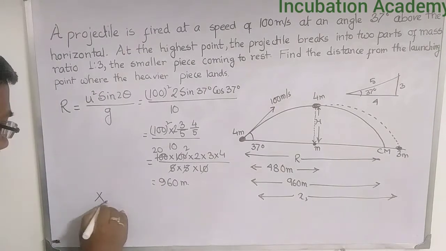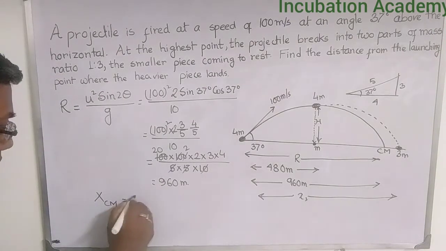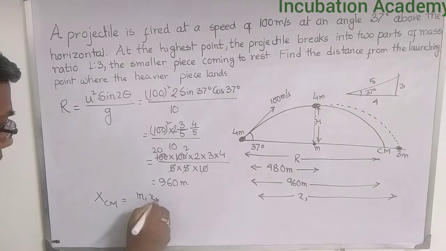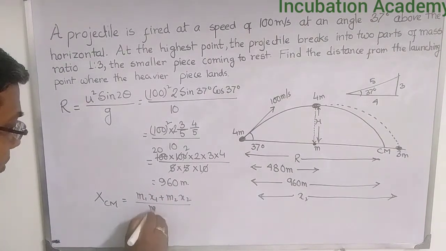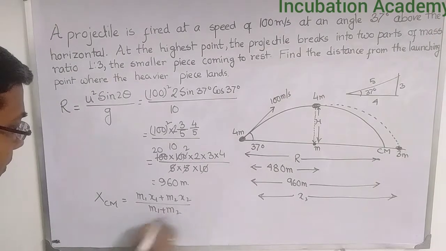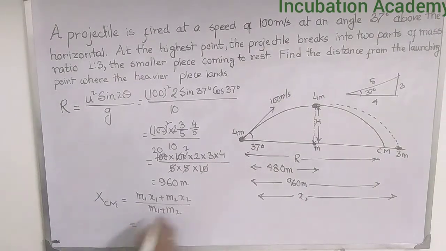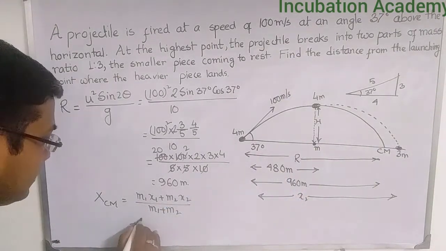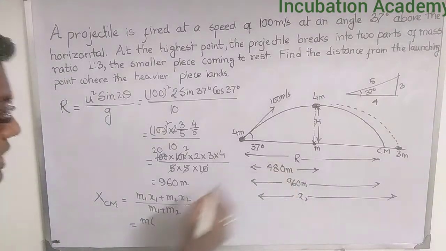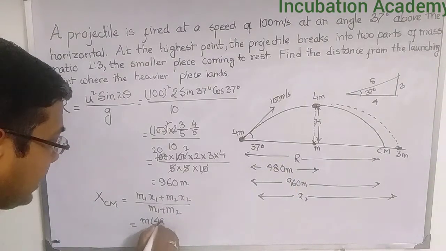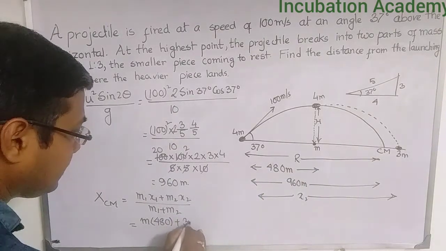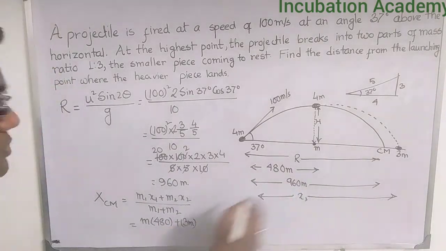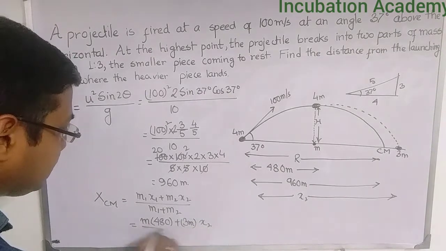So I can simply write x_cm equals m1 x1 plus m2 x2 divided by m1 plus m2. What is m1? Let us say this small m is my m1, so it is at the position 480. This m2 is 3m. What is x2? We have to find it out, we don't know.